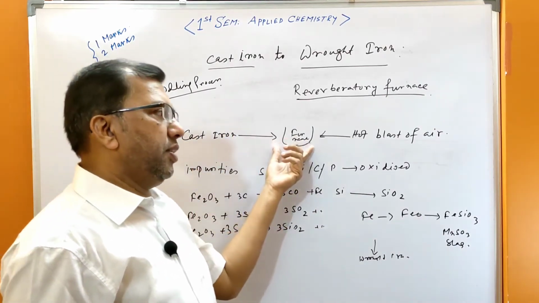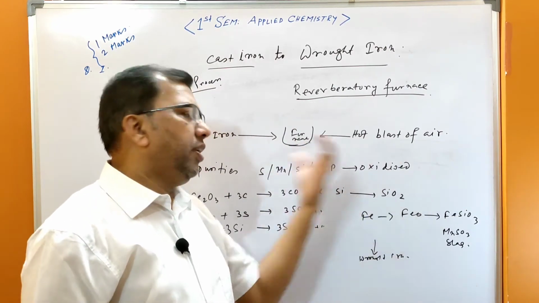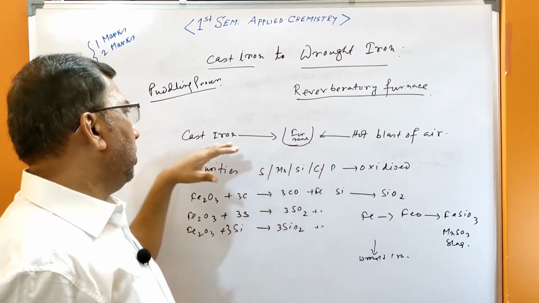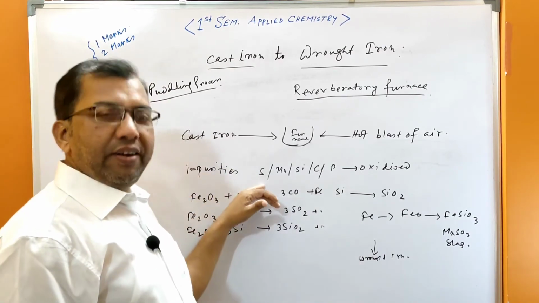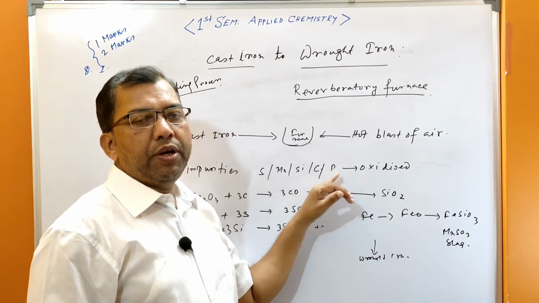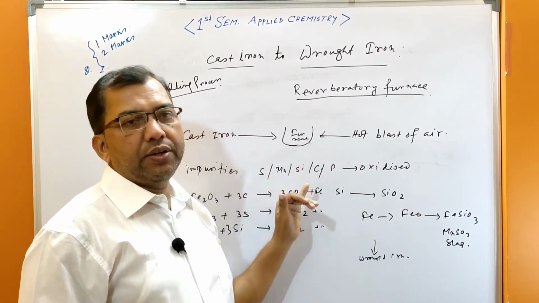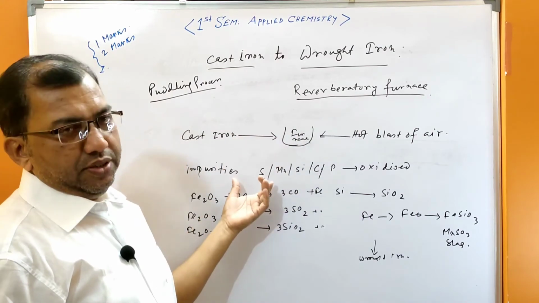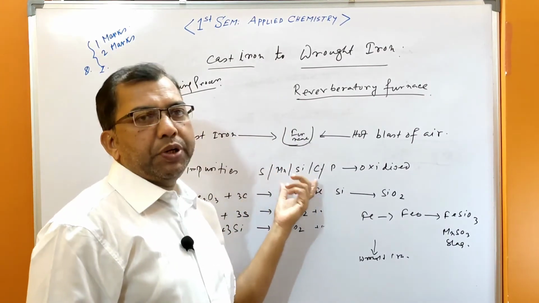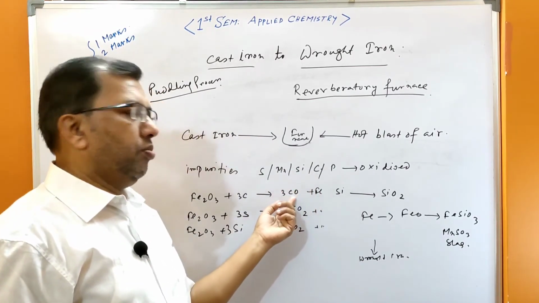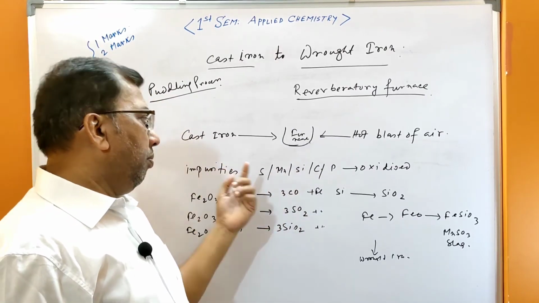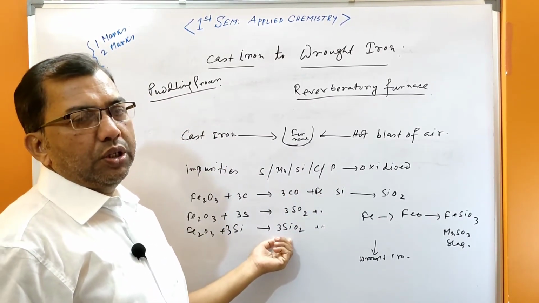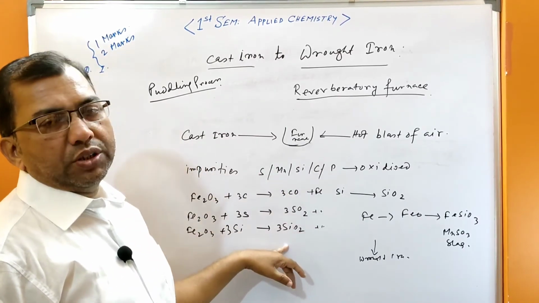A hot blast of air is given in the furnace, and the impurities in the cast iron, that is sulfur, Mn, Si, C, P, meaning phosphorus, carbon, silicon, manganese, are oxidized with the hot blast of air and produce their respective oxides: carbon monoxide, sulfur dioxide, MnO2, SiO2. So these impurities are converted into respective oxides.